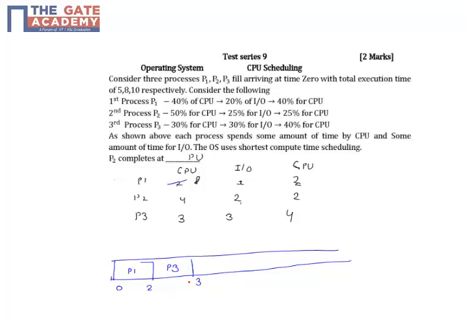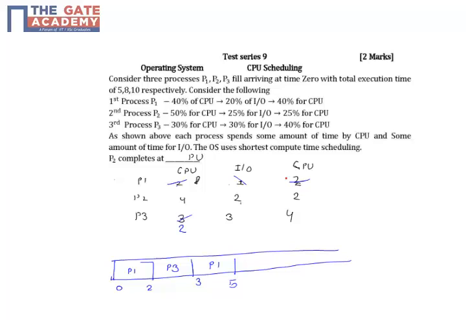And after that, P1 will complete its IO, then it will be available in the ready queue. So in the ready queue, again P1, P2, P3 all are there. P3's remaining time is 2. P2's remaining time is 4. P1 has completed this one also, so I have cancelled this, and P1's remaining time is 2. P3's remaining time is also 2, and the tie will be broken by the lesser ID, giving preference to the lesser ID process. So P1 will be given the CPU and P1 will execute up to 5 time units. So P1 will be completely executed after that.